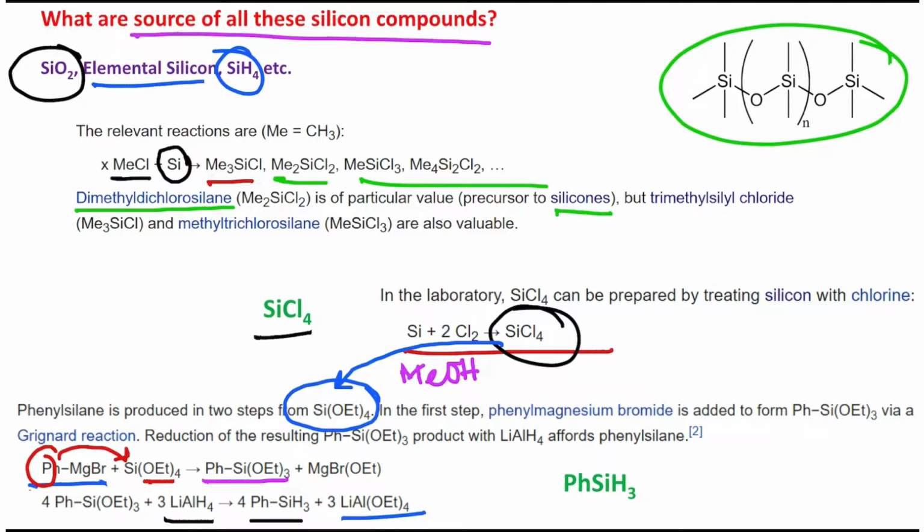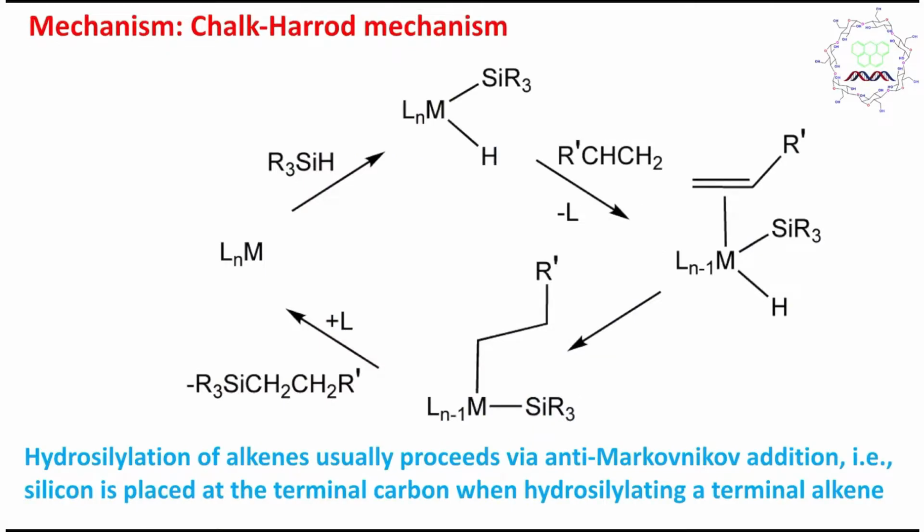So this is the overall reaction to prepare different types of silane, or more specifically silicon-hydrogen compounds, which we will use after some time. Now let's come back to the mechanism of this hydrosilylation reaction, which is named the Chalk-Harrod mechanism.